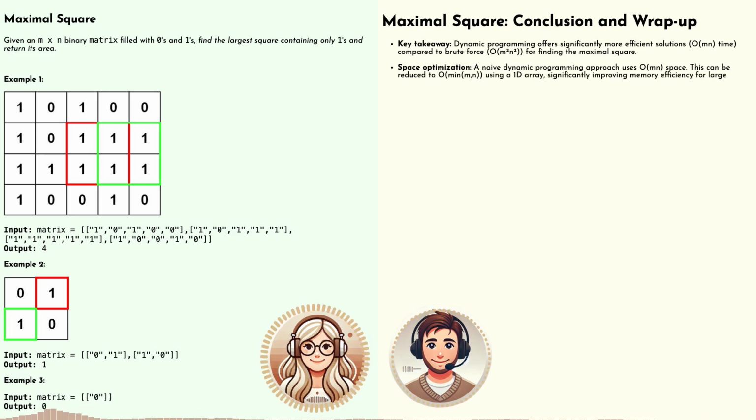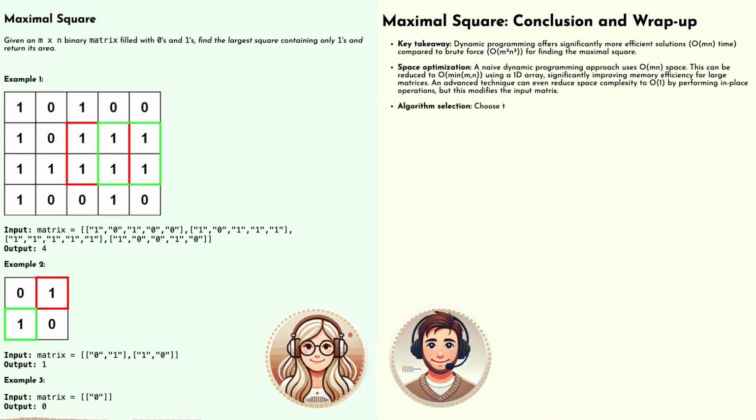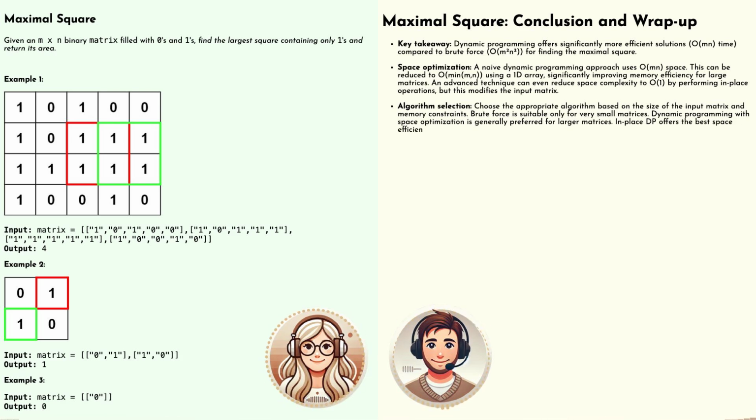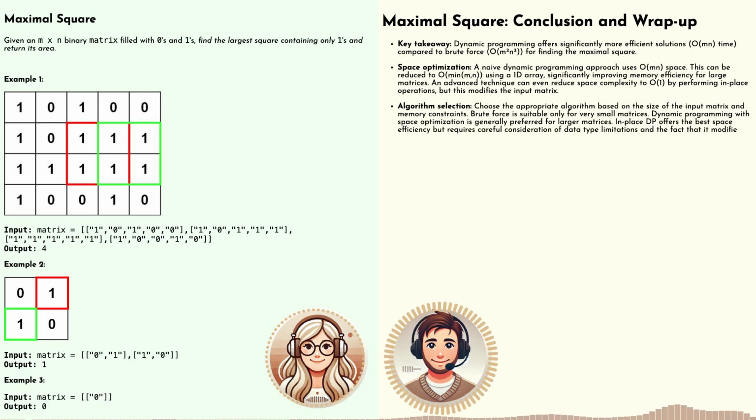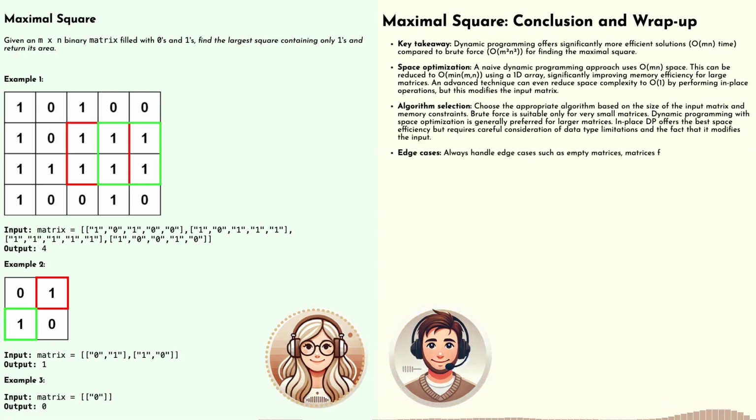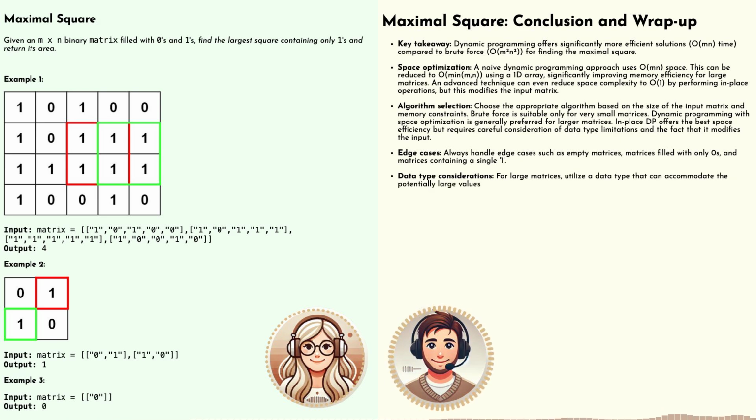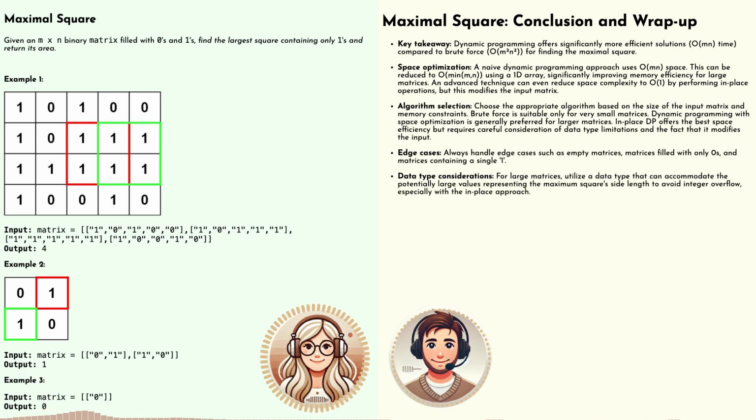So the core concept would stay the same. Instead of tracking the largest square we find, we'd simply iterate through the matrix and check if each cell is the top left corner of a valid 2 by 2 square, filled with ones. Okay, so we're still sliding that mental ruler across the image, but now we're looking for a specific measurement instead of just the absolute maximum. Exactly. We'd essentially be checking a 2 by 2 window at each cell to see if it meets our criteria. That makes sense for brute force.